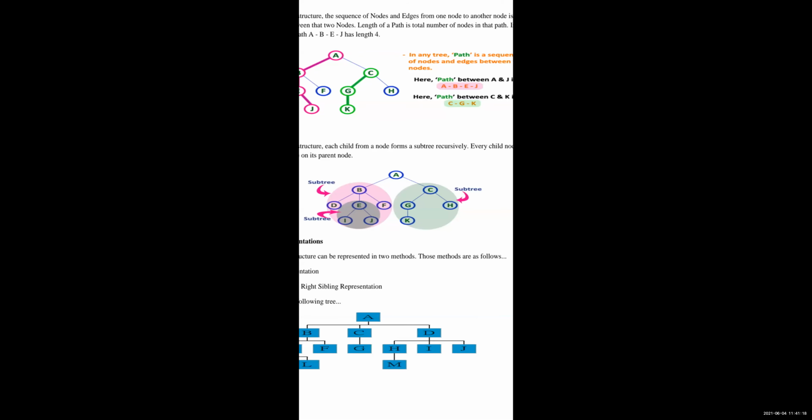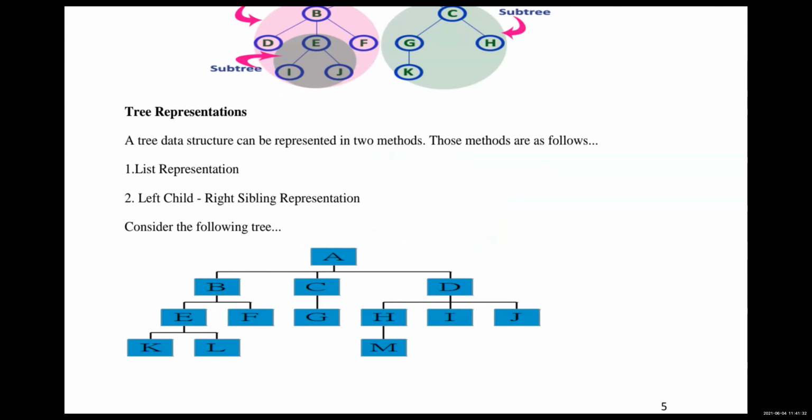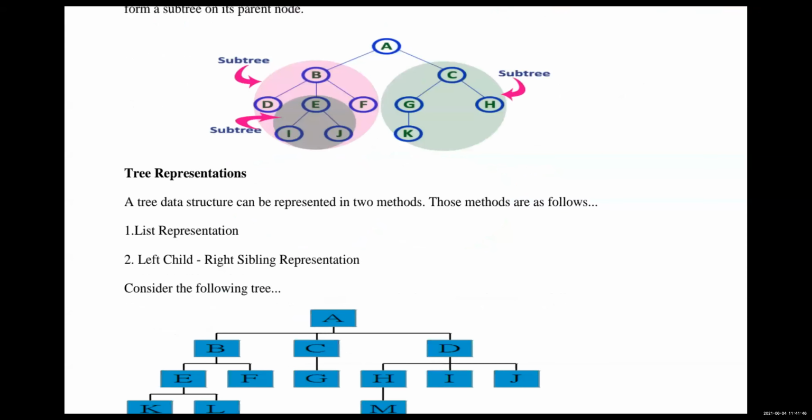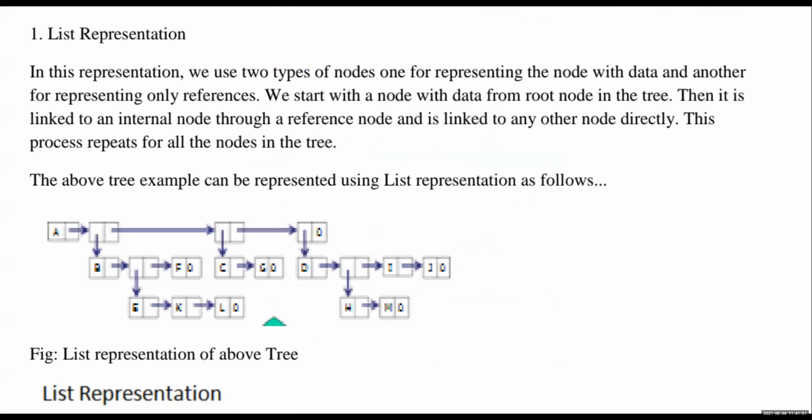So coming to the list representation, just draw the tree using the nodes present here. How do we represent this in linked form? Just represent it with the left link and right link. See the diagram here. We have two parts: one for representing the data, and another for representing the reference, that is the next node address.